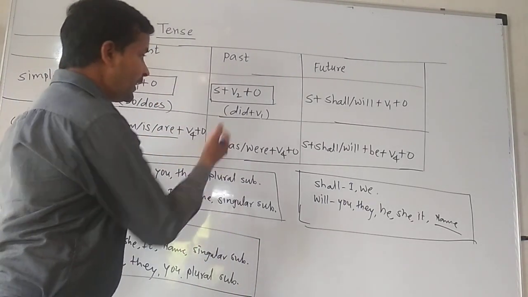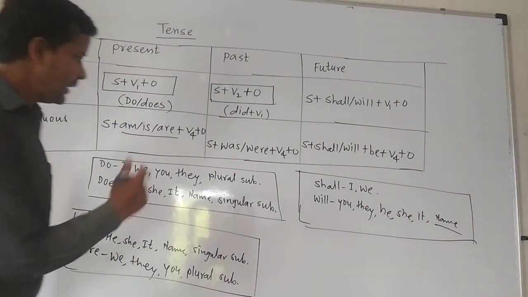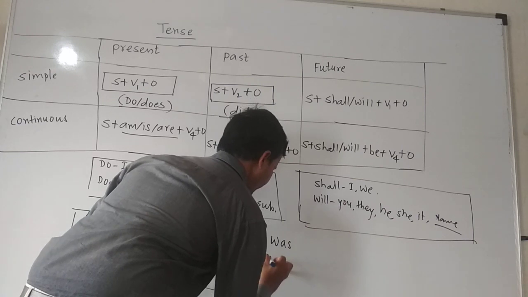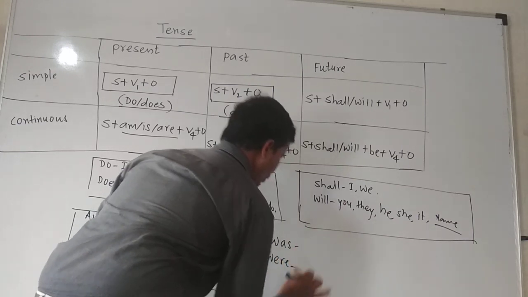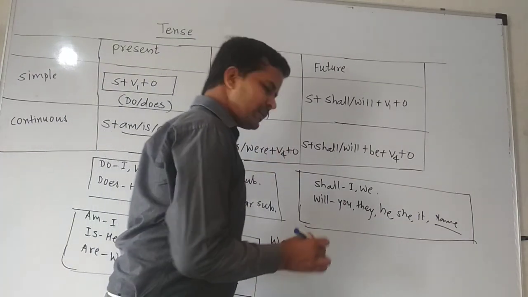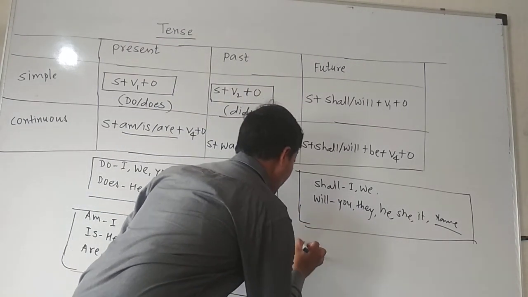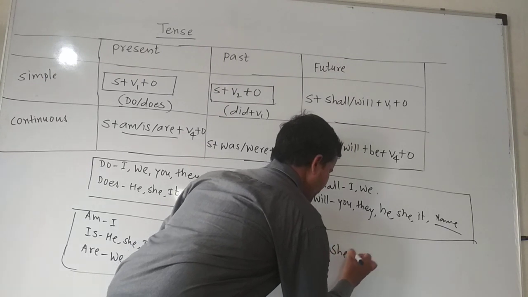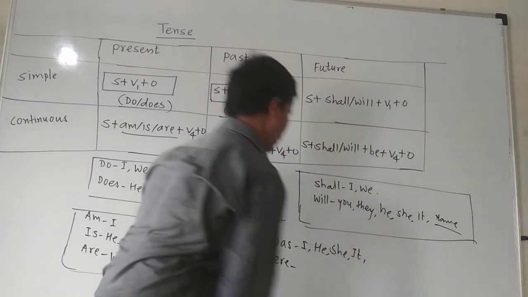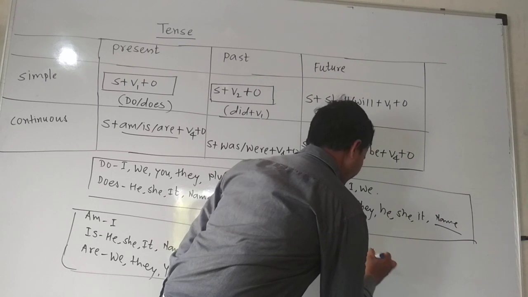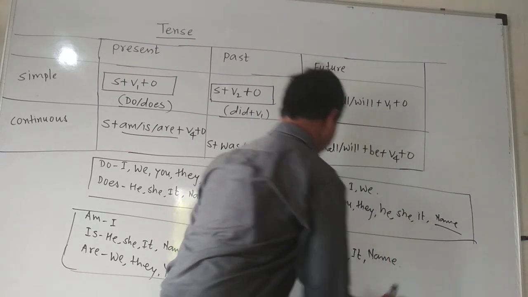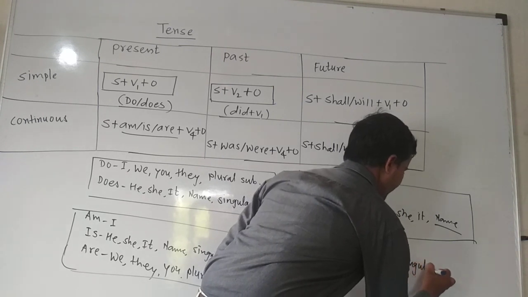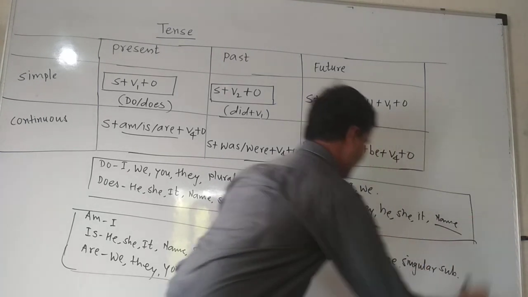Then we will talk about continuous past tense. Continuous past tense uses was and were. We have to use was with what? I was, he was, she was, it was, and any name, and at the same time any singular subject.